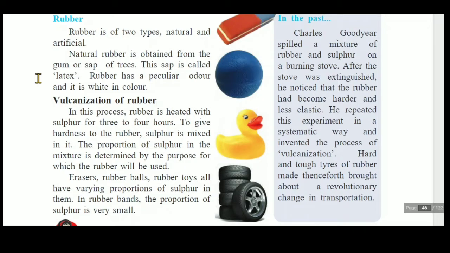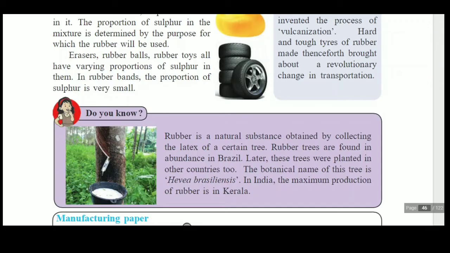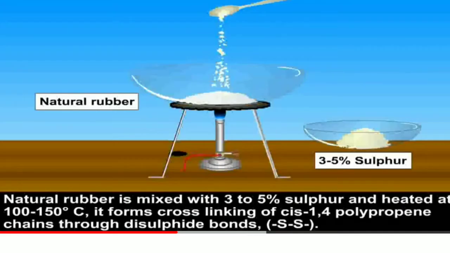After that, artificially we can give that rubber different colors, different shapes, different sizes. So first of all, here, vulcanization of rubber. In this process, rubber is heated with sulfur for 3 or 4 hours to give hardness to the rubber. Naturally, rubber is white in color, and when the latex of rubber is collected from plants, after that, for 3 to 4 hours that rubber is heated with the sulfur.